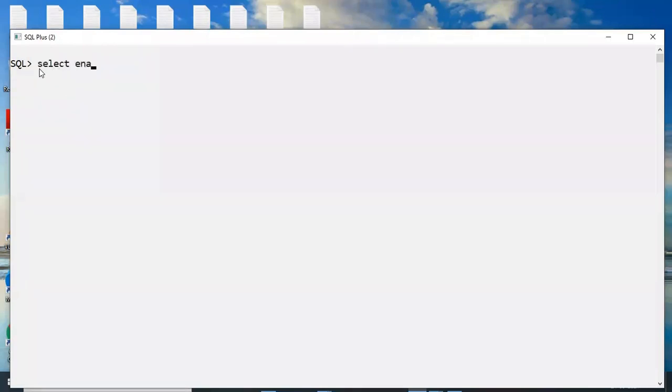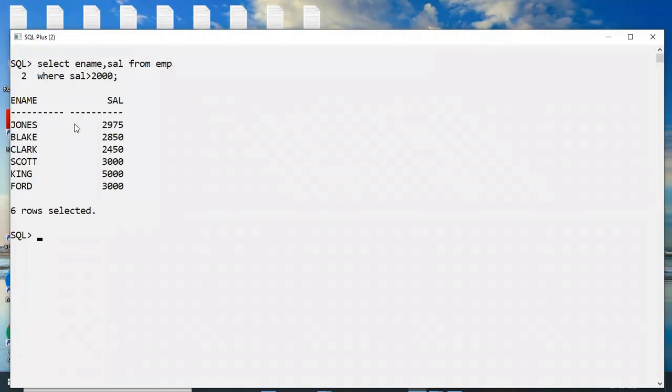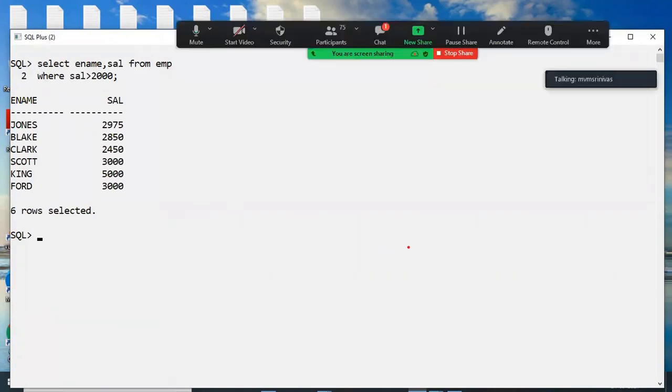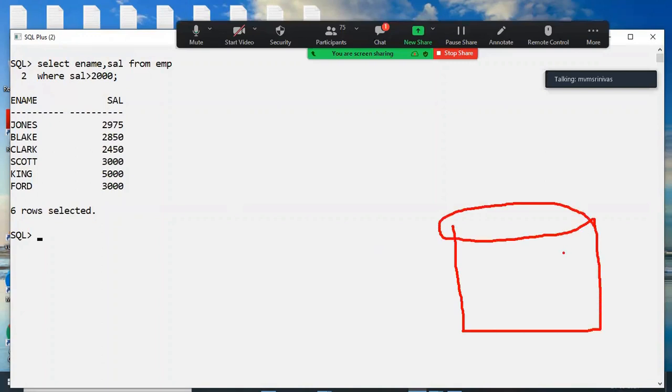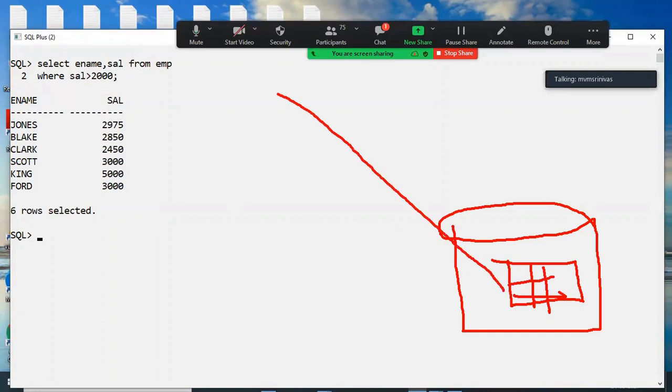Suppose I'm typing some commands like this. These are the commands we are learning. Okay, fine. Now salary is greater than 2,000. Those employees are automatically retrieved. Observe how easy it is, without writing any programming language. Somewhere the data is there. Where and how we store this data, we are learning. And now we just write some commands. Through this command, we retrieve and fetch data in a very easy way. That's why, compared to the flat file approach, databases are very easy.